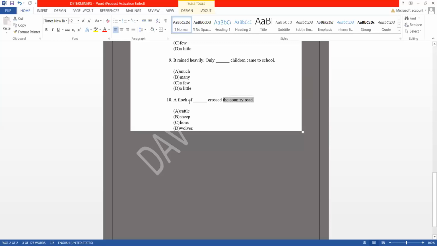Now just look at the options given. A flock of, again you have to tell about a collective noun. You have learned all these earlier in your previous classes. A flock of cattle, do we use a flock for cattle? Or sheep or lions or wolves? You know about all of them. So just telling you the answer. B, sheep is the answer for the 10th sentence.